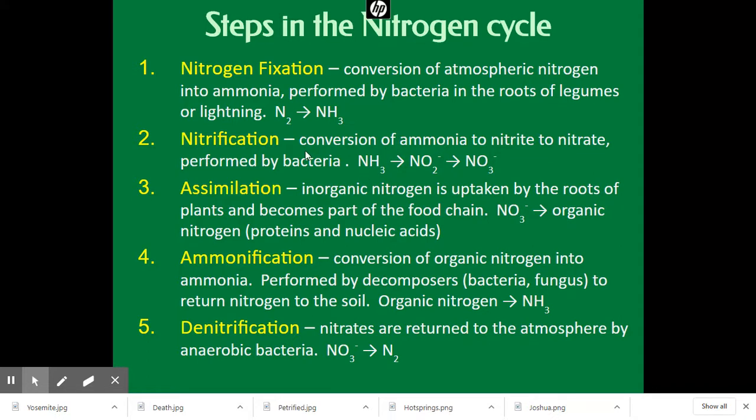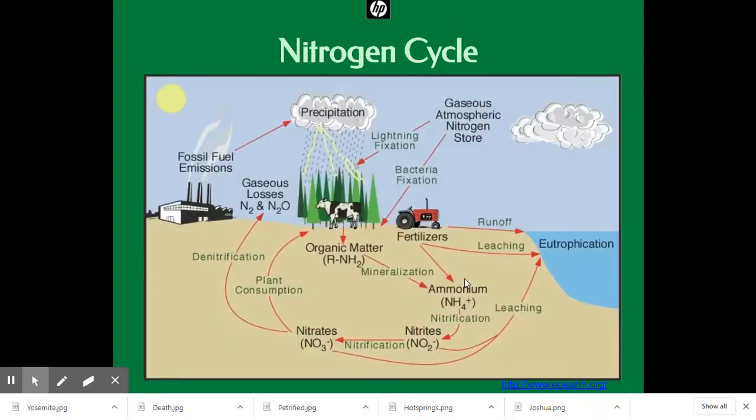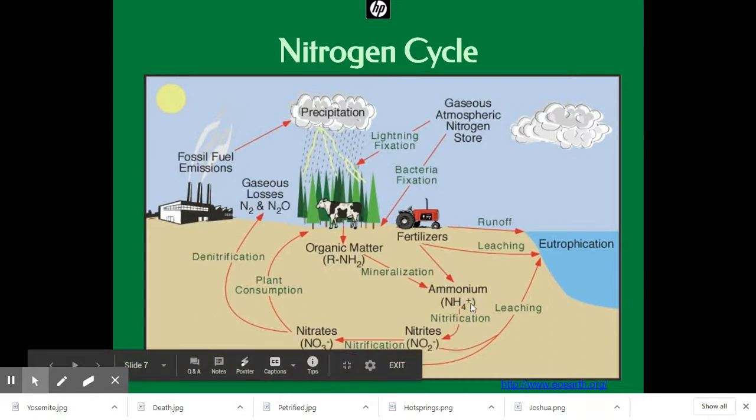And this happens through performance by bacteria. We convert this ammonia and ammonium to nitrate. Okay, ammonium goes through this two-step process. You see nitrification here twice. I want you to know that there are two pathways once we have nitrates.